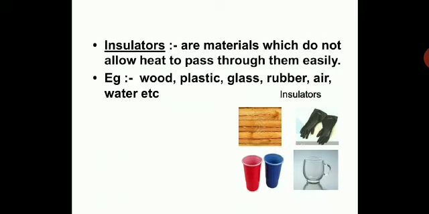Then you will see insulators. Insulators are materials which do not allow heat to pass through them easily. So these are the materials which will not allow heat to pass through them. Examples over here are wood, plastic, glass, rubber, air, water, etc. They are insulators. That means they are bad conductors of heat.